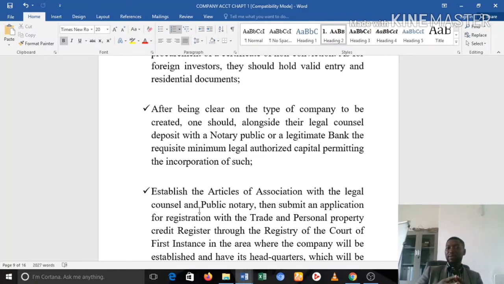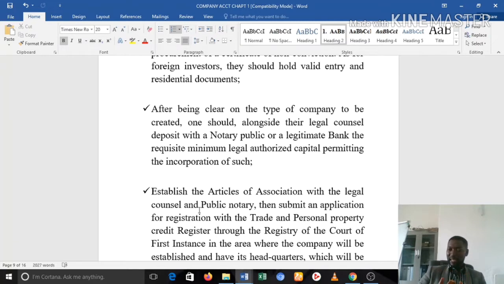In a public limited company, you are expected to have a minimum authorized capital of 10 million francs CFA, and so on and so forth. So you are expected to go to the bank and block that particular minimum capital there. So you create an account and you block that amount there.